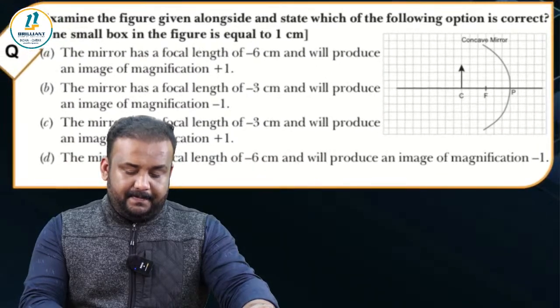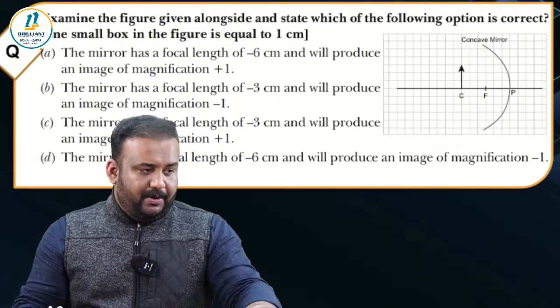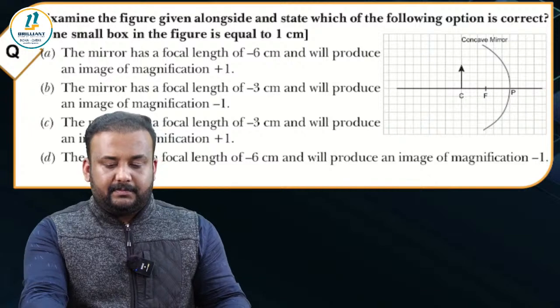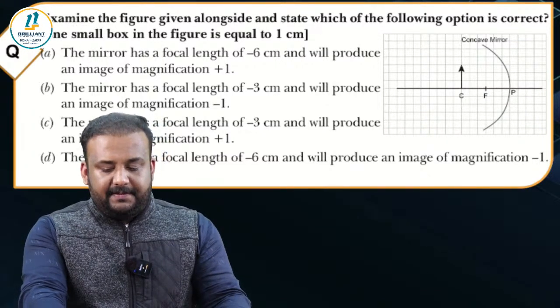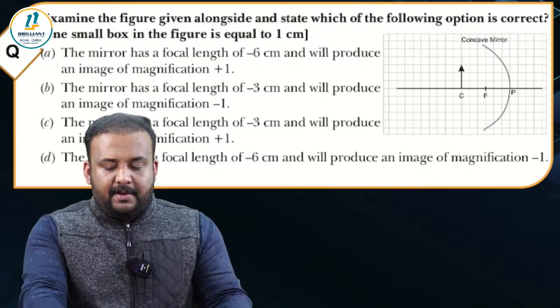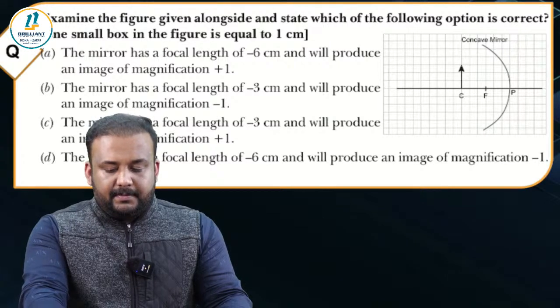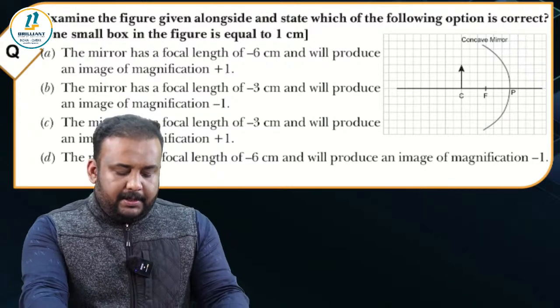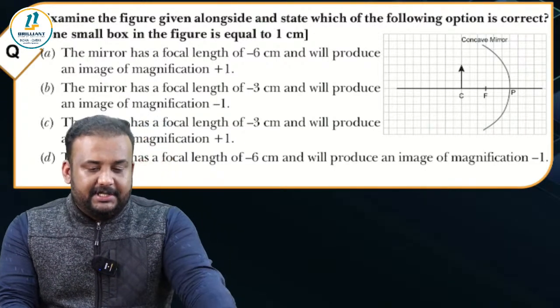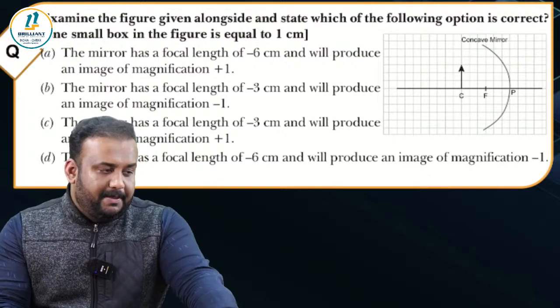I'll zoom the diagram a little bit. I hope it is clear to everyone now. Yes. Try to answer. Each box corresponds to 1 centimeter.